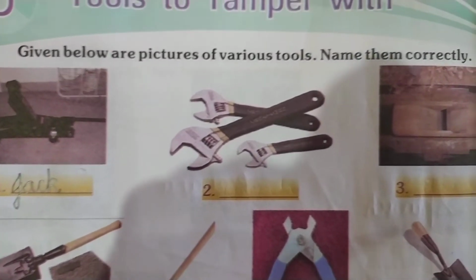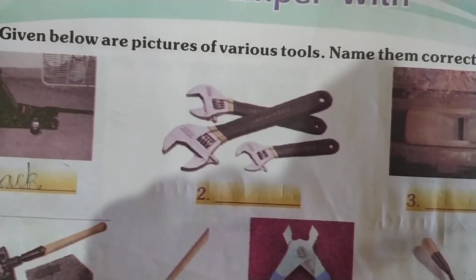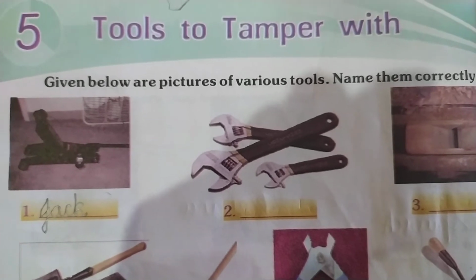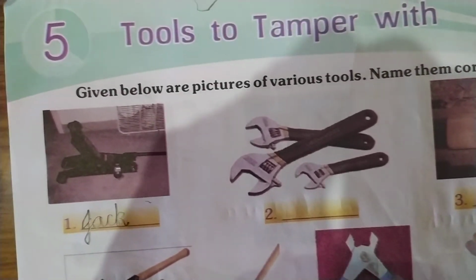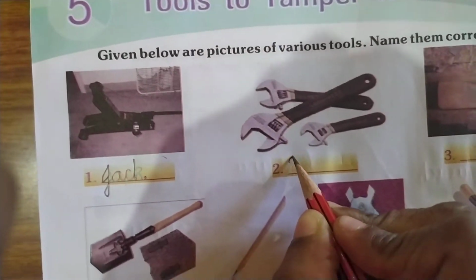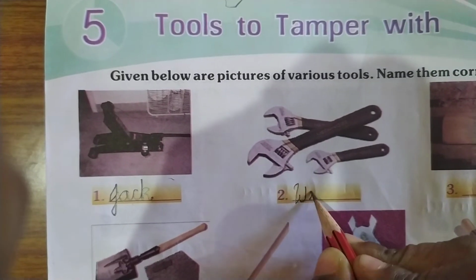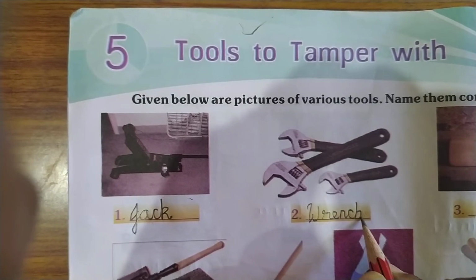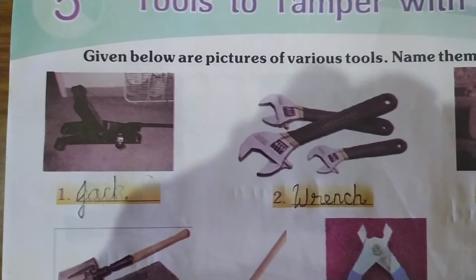Okay, next we'll move on to the second one. So what is this? We call this a wrench. Okay, so write down W-R-E-N-C-H, wrench.